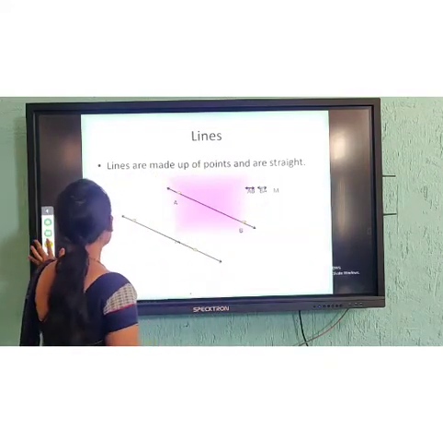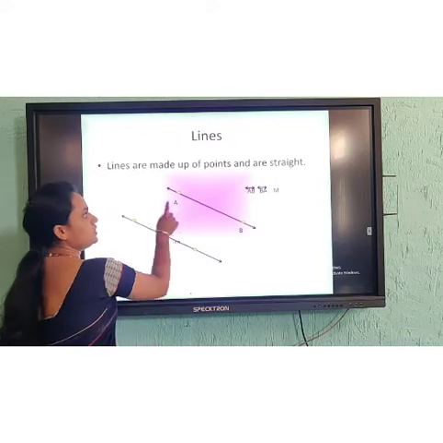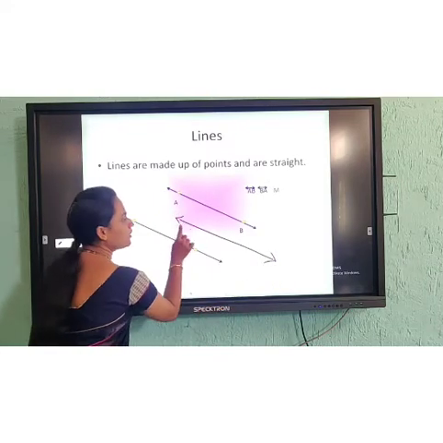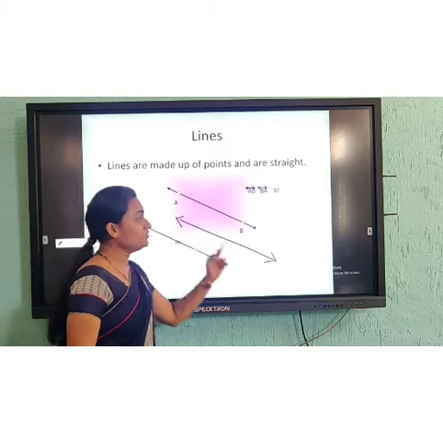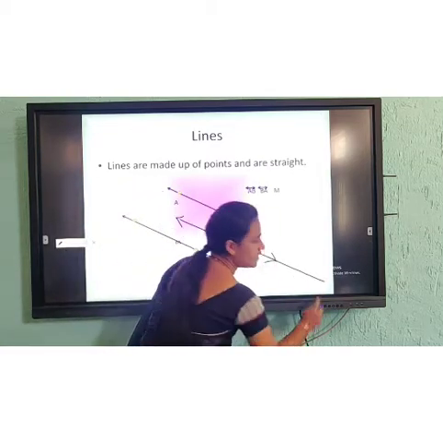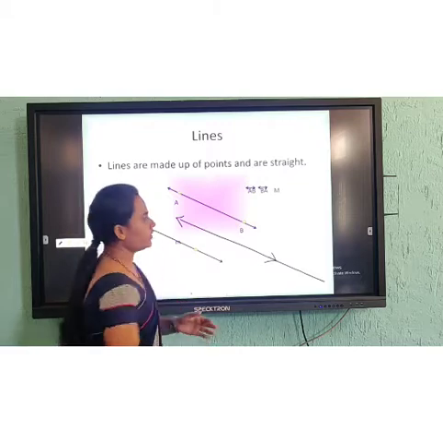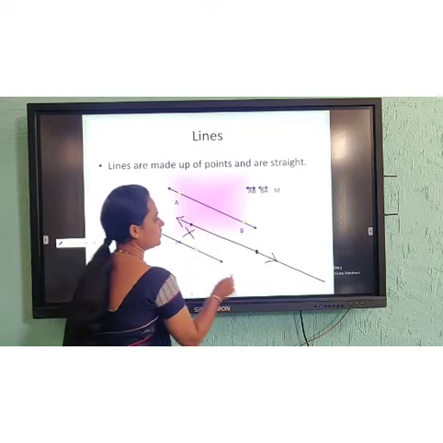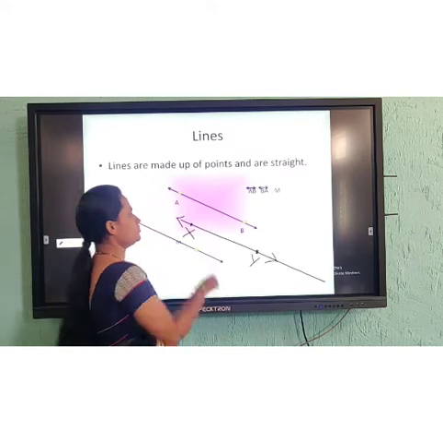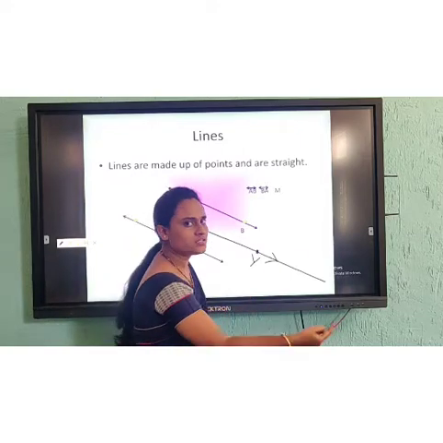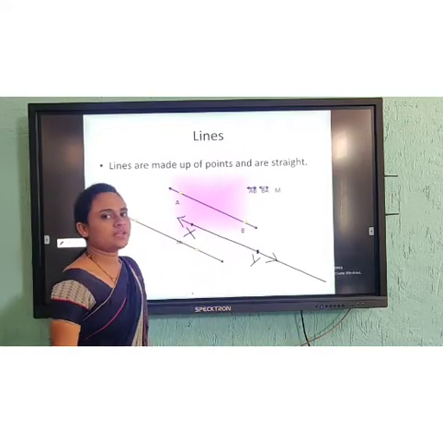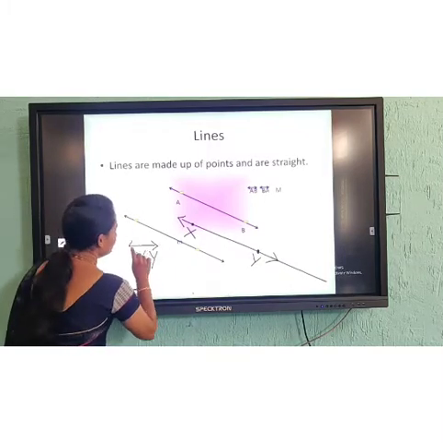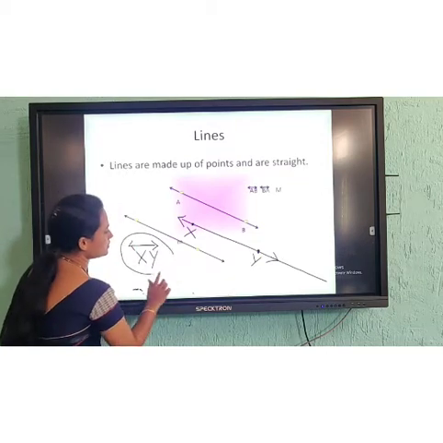When you are drawing a line in geometry, you will draw a line that ends with an arrow mark. Ending with an arrow mark means you can extend this line. It's not like an end point. After drawing a line you will mark it with two points, say you can take any points X and Y. The arrow marks at the ends mean you can extend the line still more. So how are we going to represent this line? You will write it like XY with a line symbol over it. Like this you represent it.